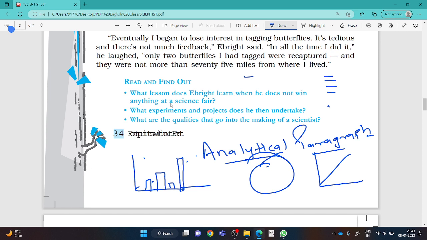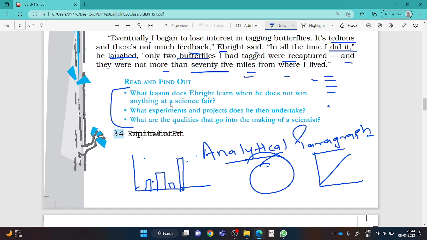Okay, coming back to the topic. Eventually Richard Ebright began to lose interest in tagging butterflies. It is tedious, meaning boring or tiresome, you can say, and there is not much feedback. Ebright said, in all the time I did it, he laughed, only 2 butterflies I had tagged were recaptured, and they were not more than 75 miles from where I lived.